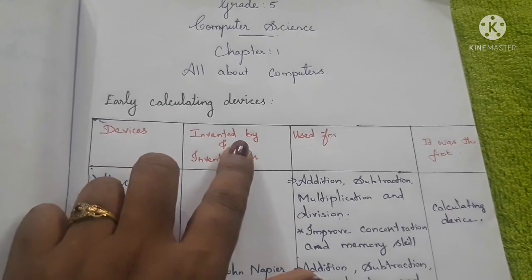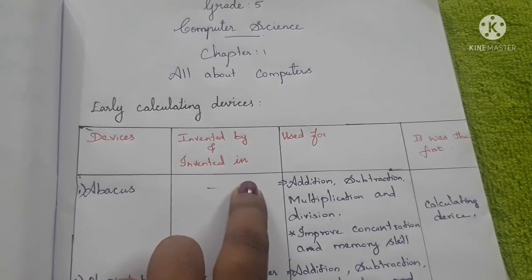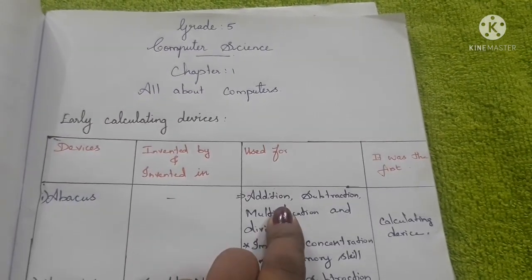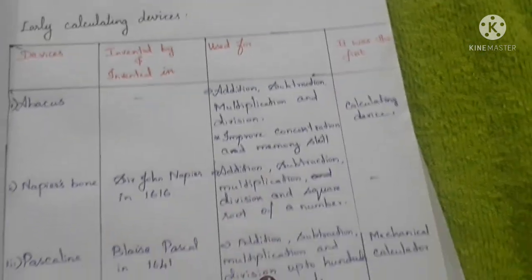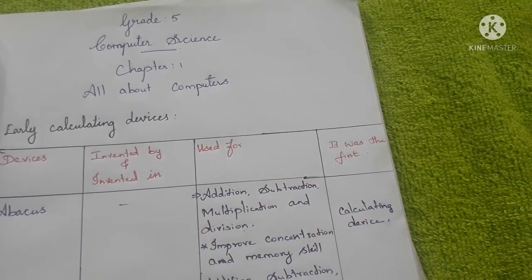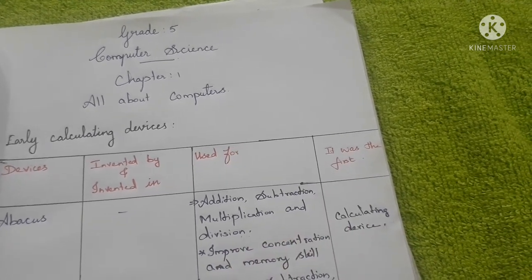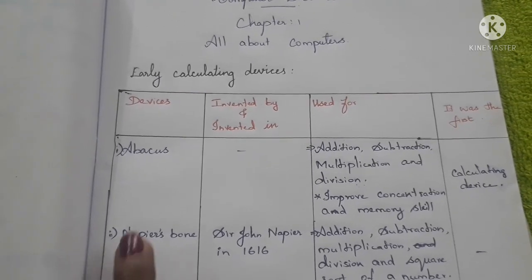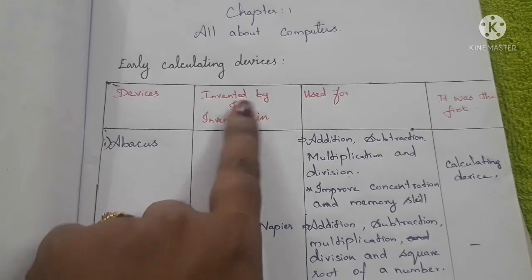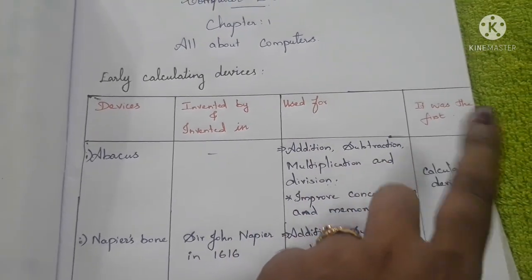The next box is for invented by: which person invented the machine and in which year. In the third box, what purpose it is used for. And the last one, what it was the first of, like the first mechanical calculator. So I divided the table into four columns: devices, invented by and invented in, purpose, and the last one, it was the first.